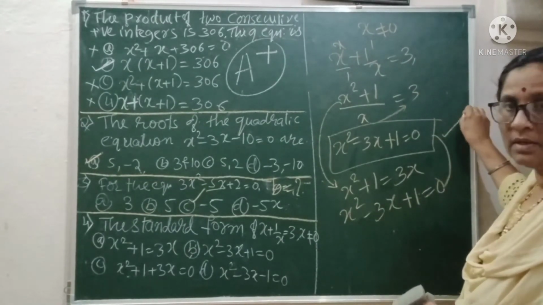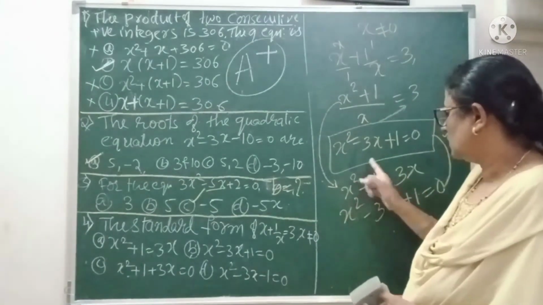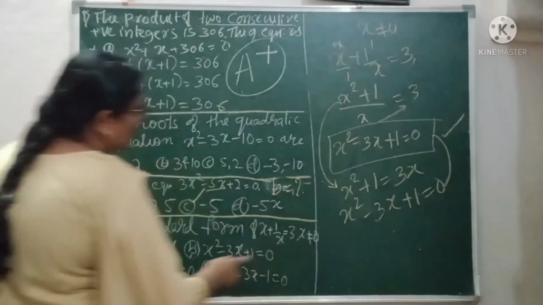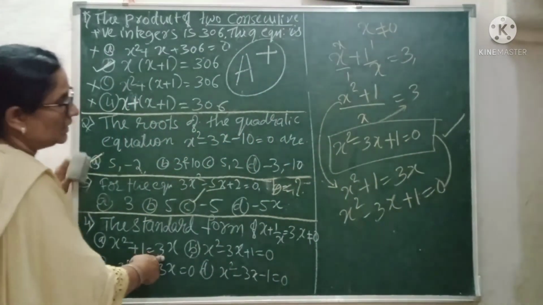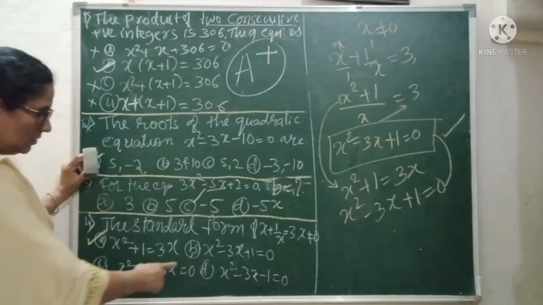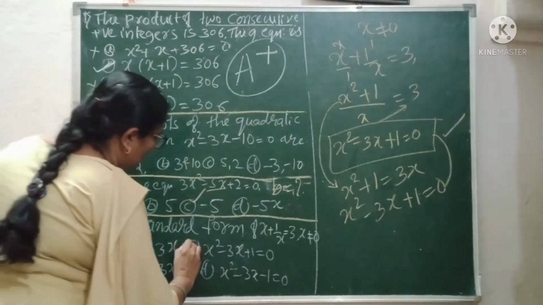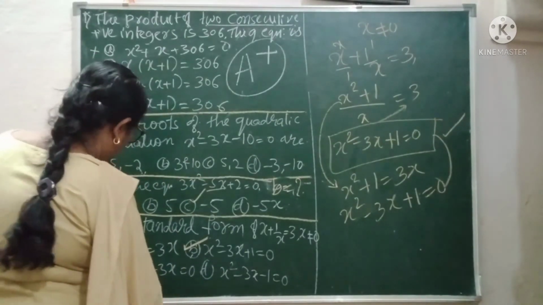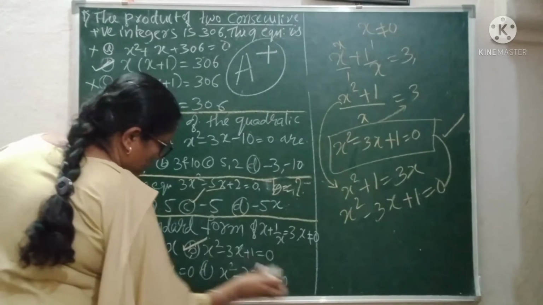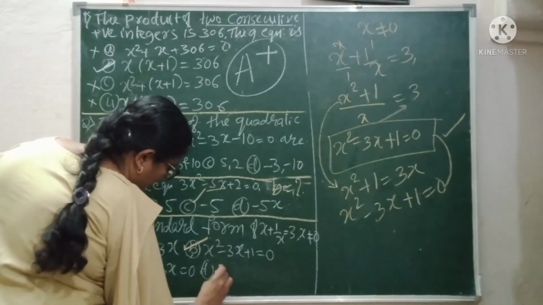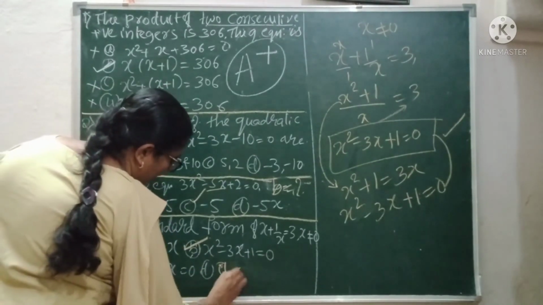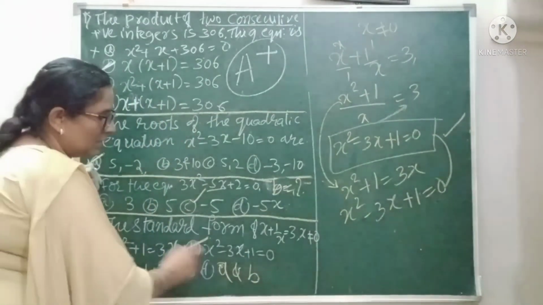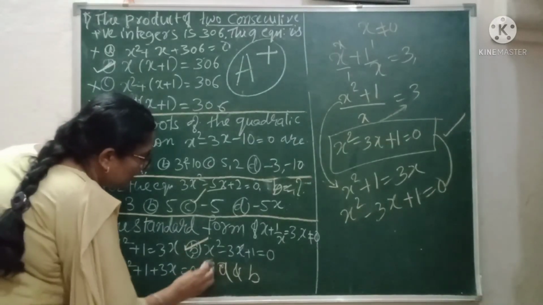Only by practice will you get this. So the correct option for this one, look at this. You have here x square plus 1 equal to 3x. Of course this is correct. And x square minus 3x plus 1, this is also correct. Then x square plus 1 plus 3x, this is not. So you have to go with the option where two answers are correct, A and B. You can say here both the answers are correct. This way you write. You are selecting the D option.